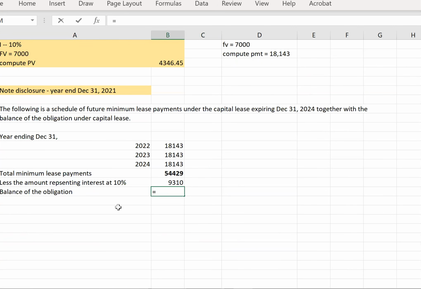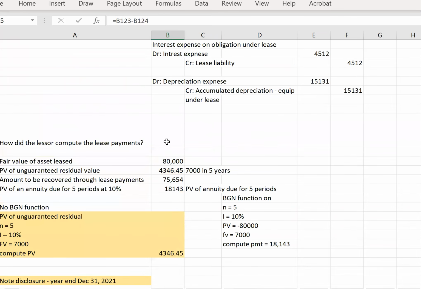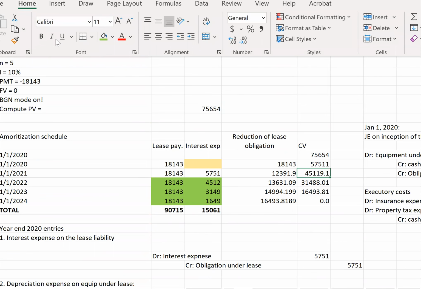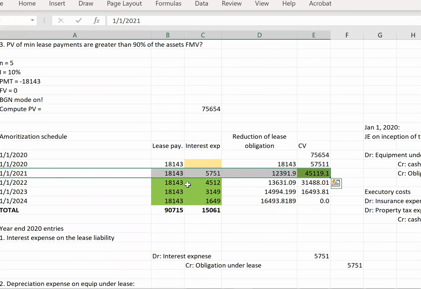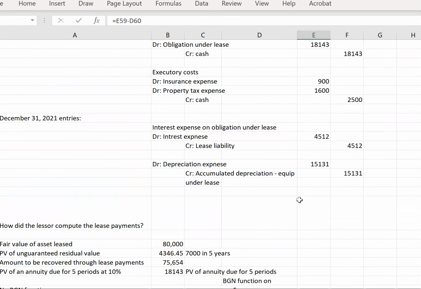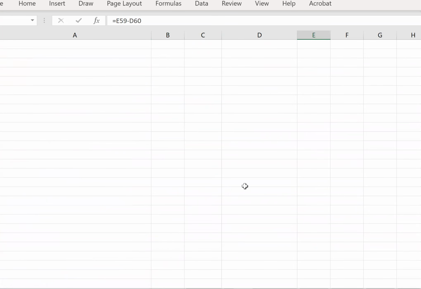It's this amount less the interest that gives us our net balance of the obligation, 45,119. That gives us exactly our balance right here, 45,119 at the end of the period. Remember, this is disclosure for the year ending 2021. These are our future commitments, and now we've reconciled back to the carrying value of our lease liability on our balance sheet under ASPE. That is what our note disclosure would look like.